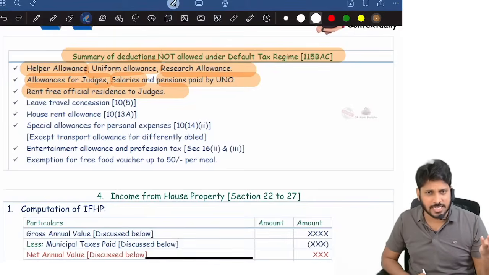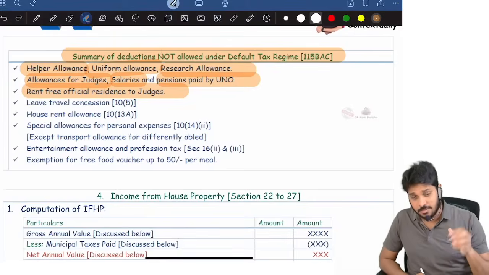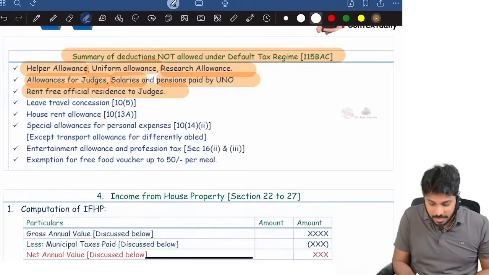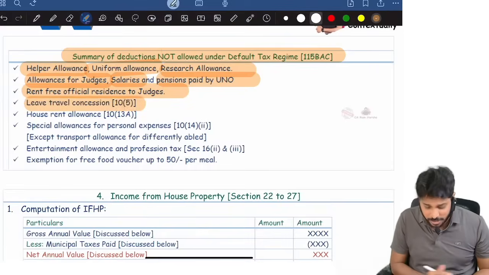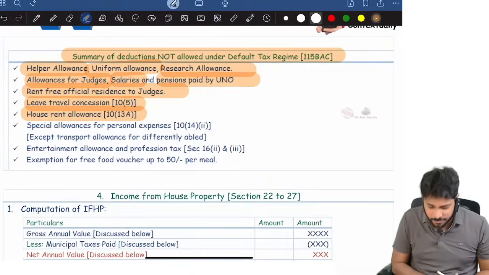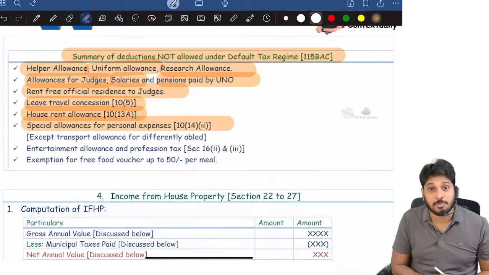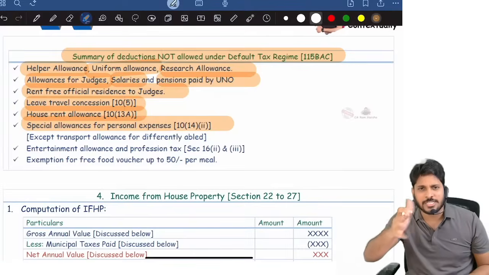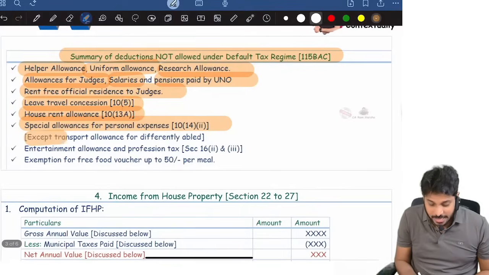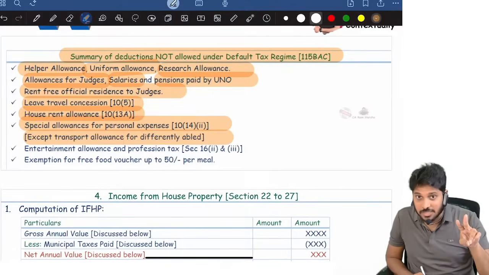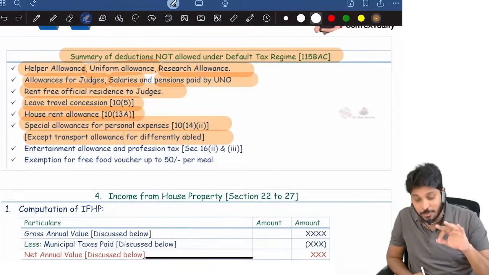Generally it is exempt under optional tax regime, but under default tax regime, accommodation they are getting is fully taxable. Leave travel concession, fully taxable under default tax regime. HRA, fully taxable under default tax regime. Special allowances for personal purpose, fully taxable. No 100 rupees reduction, no 300 rupees reduction, nothing. Transport allowance for differently abled persons, 3,200 is exempted, except, that's why I put except.